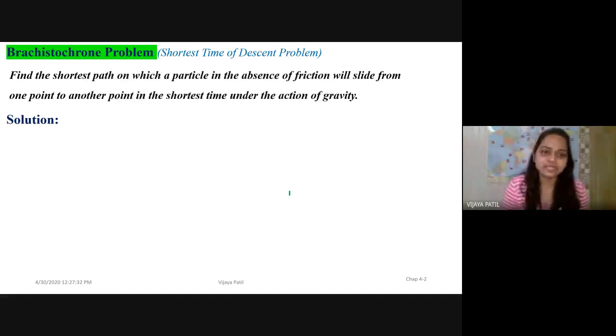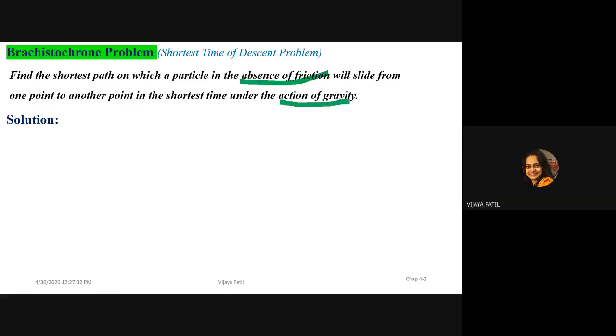What is the problem? Find the shortest path on which a particle, in the absence of friction, will slide from one point to another point in the shortest time under the action of gravity. So we have to note down a few things here. First of all, it's the absence of friction. Second thing is the action of gravity. And what I need is the shortest path on this.